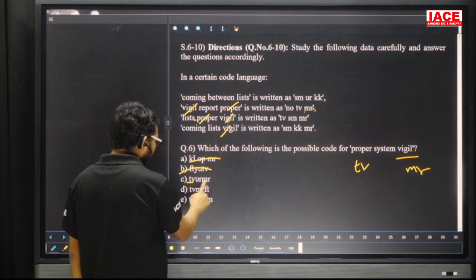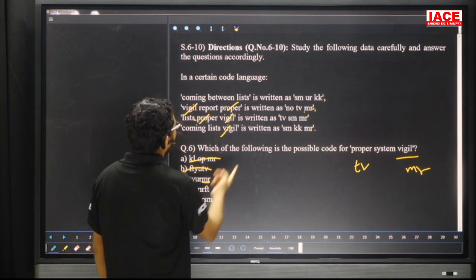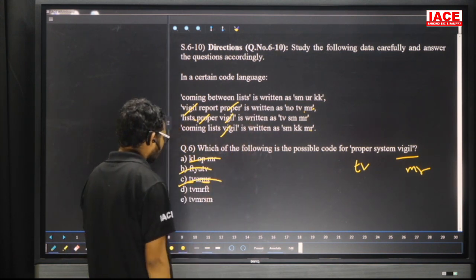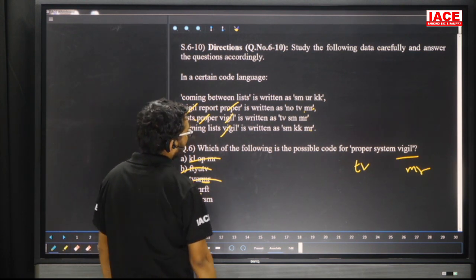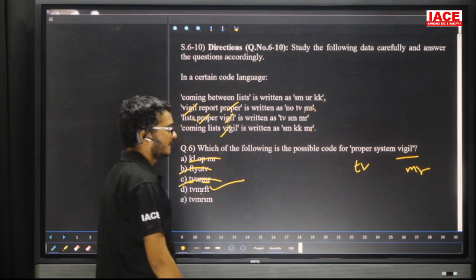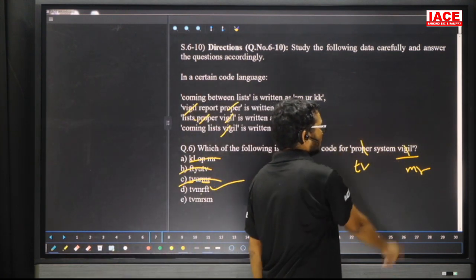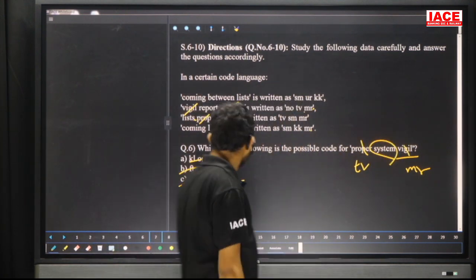Now TVMR is there. UR is present. Then this one, no chance. TVMR FT. FT is present. No. Then this is the answer. See here. Proper whistle. These two are the codes. But system is not there. Then the answer is what? New code.